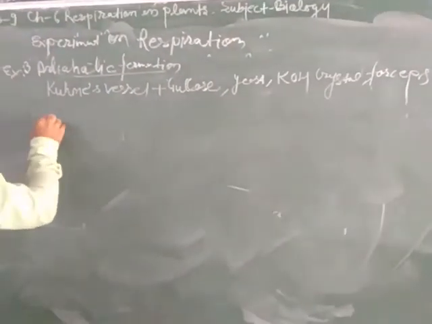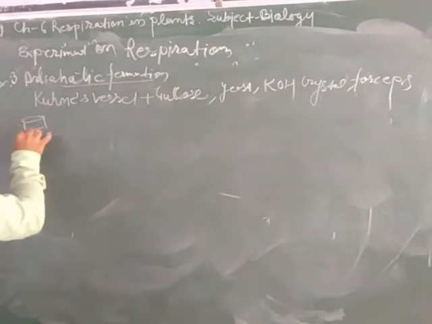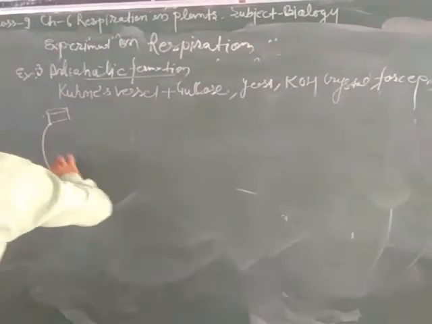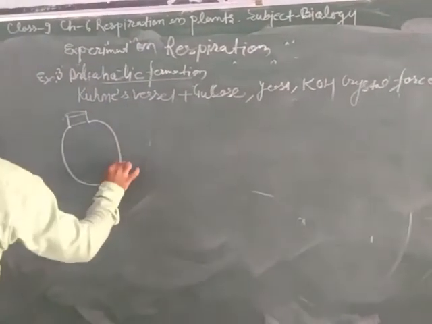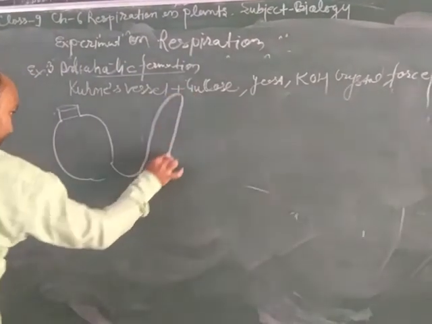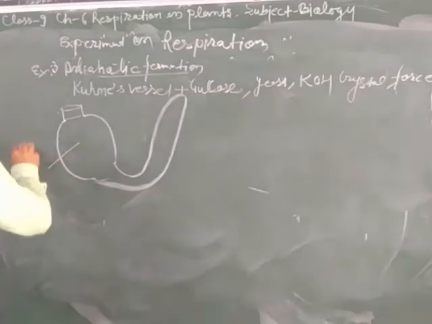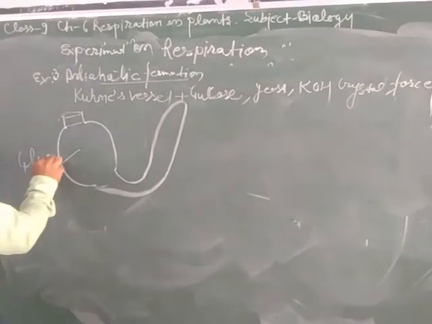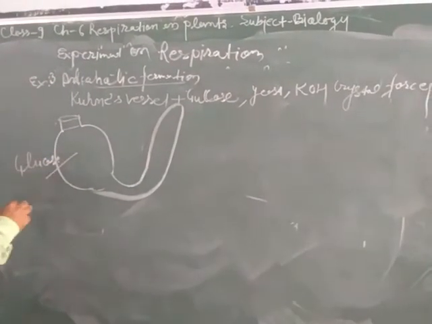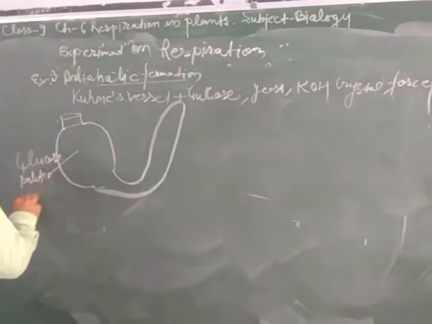Here we can watch that this device is like a kettle. This kettle-like structure is Kohn's apparatus, and it contains glucose solution plus yeast.